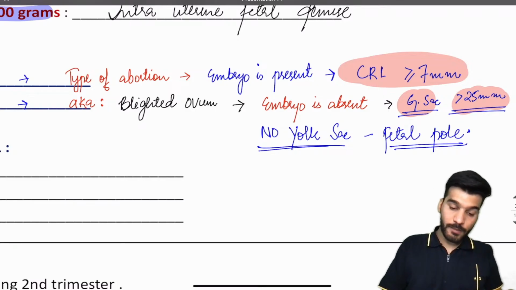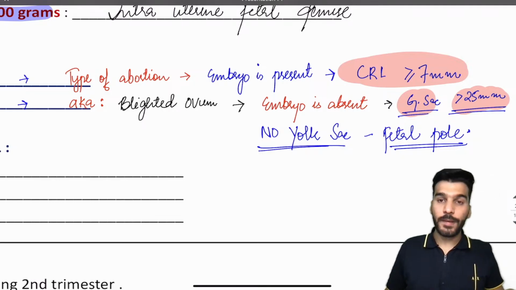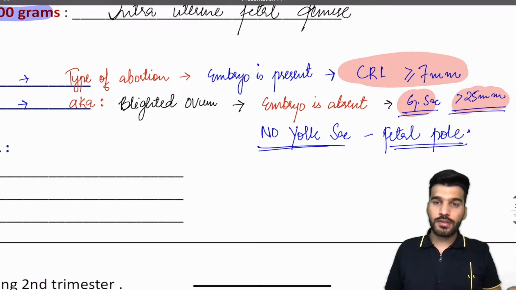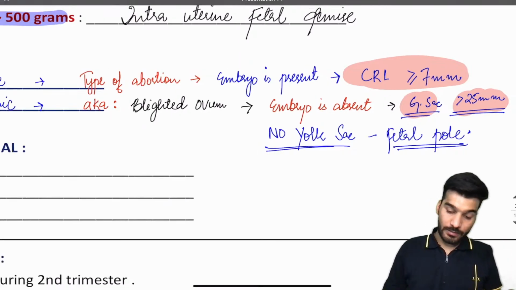It's usually a missed abortion. Okay, what happens in missed abortion? Same presentation, like a bit of spotting. But the only difference is that in anembryonic abortion there is no yolk sac or fetal pole, but there the fetal pole or yolk sac is present.